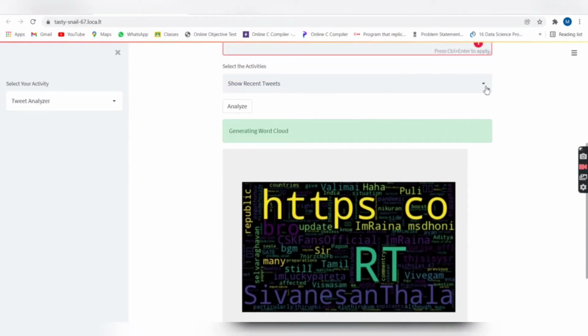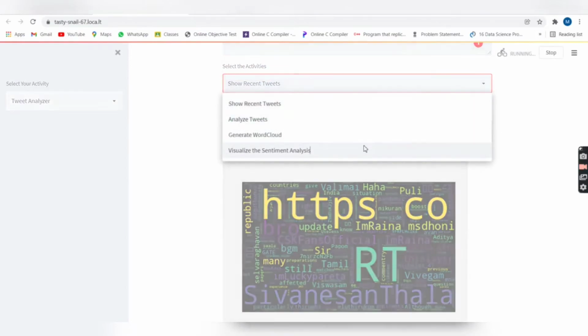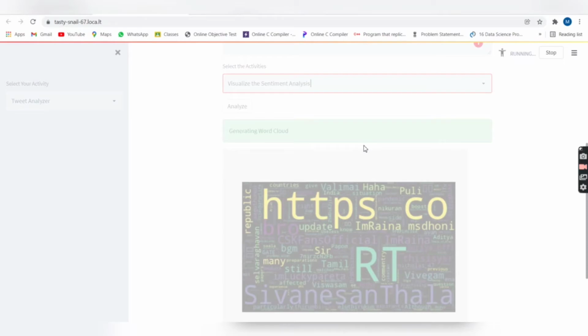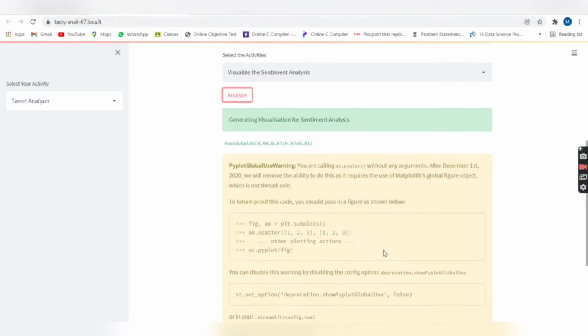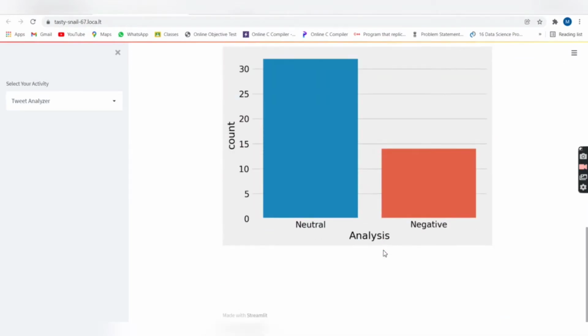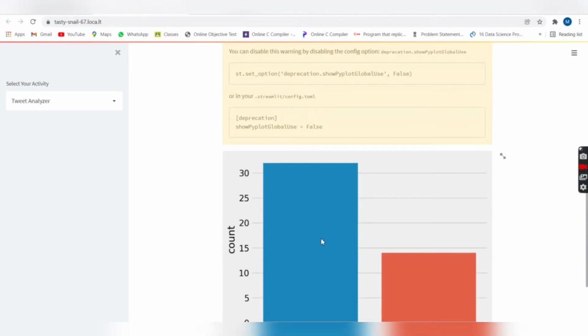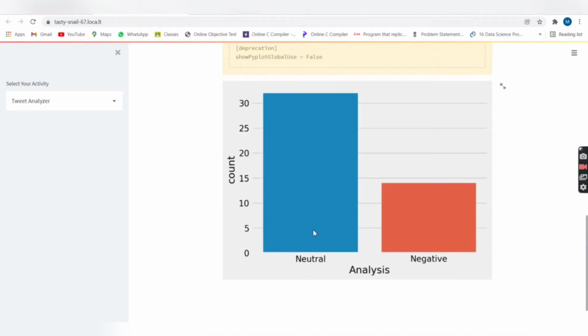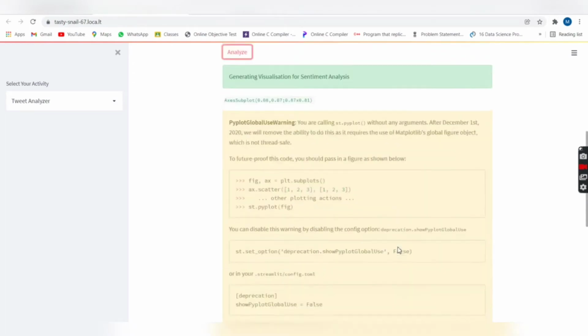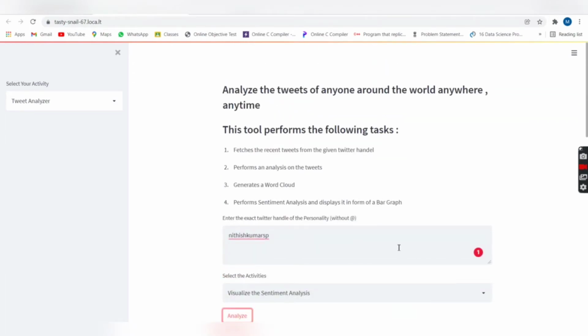So the last one is the visual analysis. Here a bar graph is generated and it shows the amount of positive, negative, and neutral comments under the Twitter handle. Here there are this number of neutral comments and this number of negative comments. If a friend has any positive tweets, they will be displayed here. So this is how Twitter Analyzer actually works.